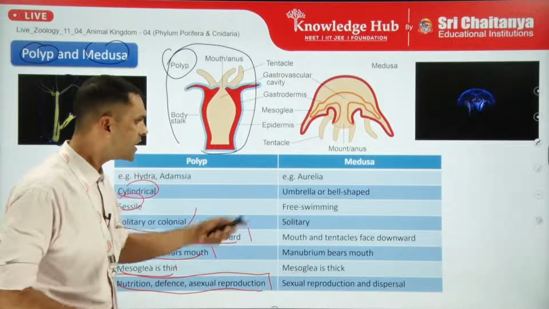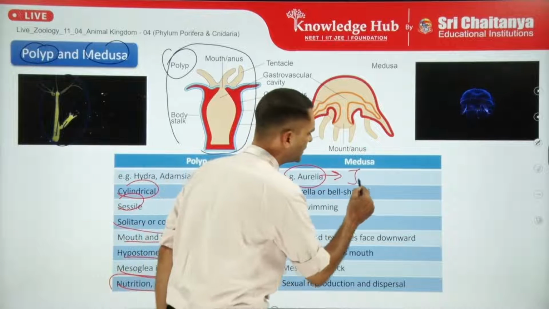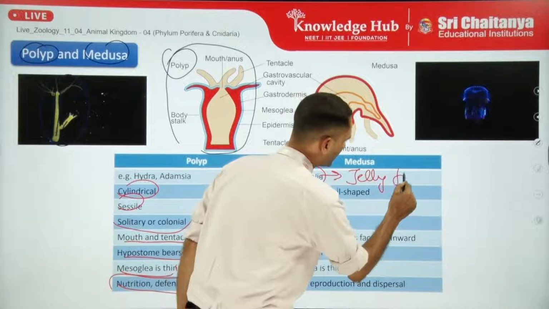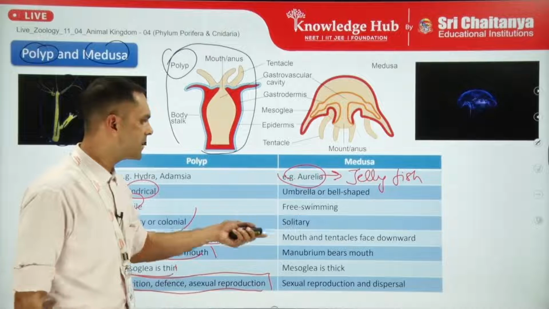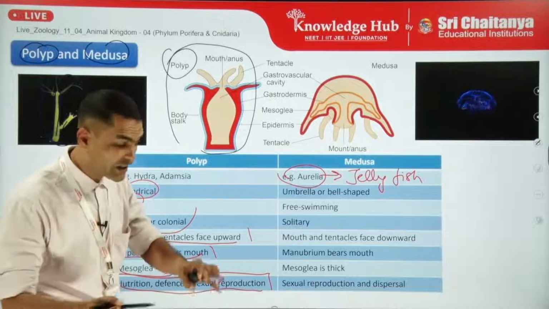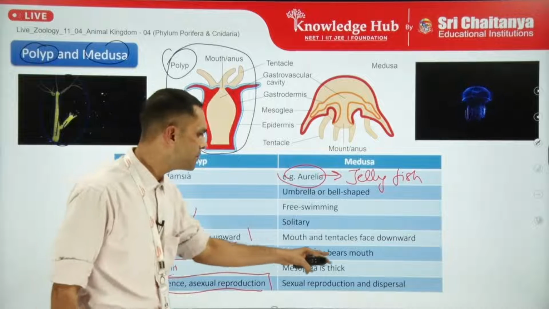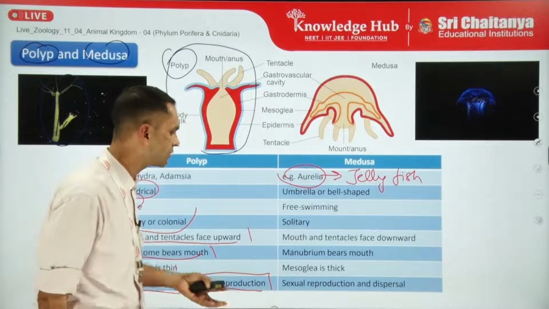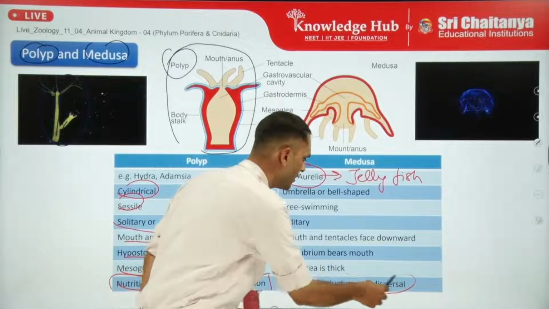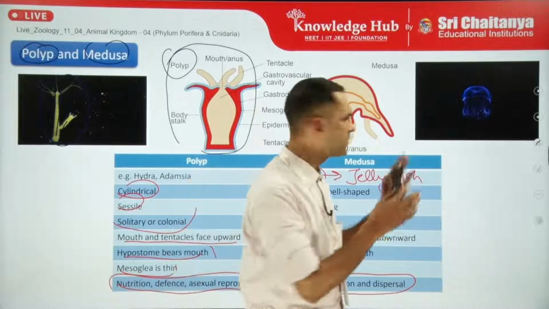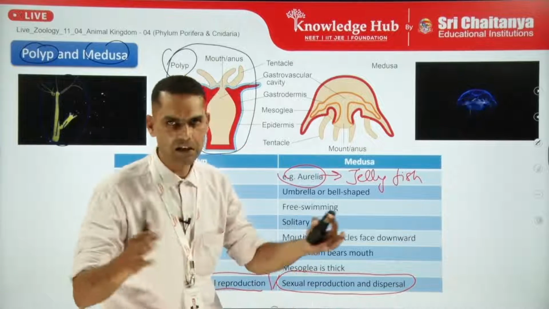Now, in Medusa, for example, Aurelia or commonly called jellyfishes. Umbrella or bell-shaped structure it is there, free swimming, solitary or colonial also, mouth and tentacles face downwards. Manubrium bears mouth, another structure on which mouth is present. Mesoglea is thick and sexual reproduction is the common form of reproduction in the Medusa form. So it is also of dispersal type.